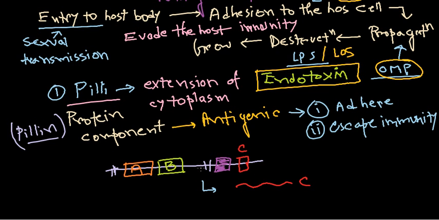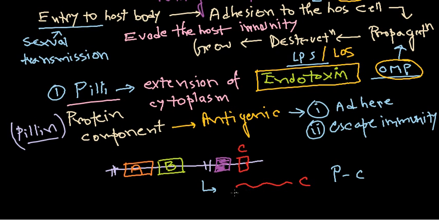Suppose all these genes A, B, C, D, E, F are responsible for producing different types of pilin proteins, right? And we know the combination of these proteins gives rise to pili. Now in some infection, suppose we see only the expression of gene C, so we are getting only pilin protein C. This protein will construct the pili, and that pili will help them attach and adhere, right?